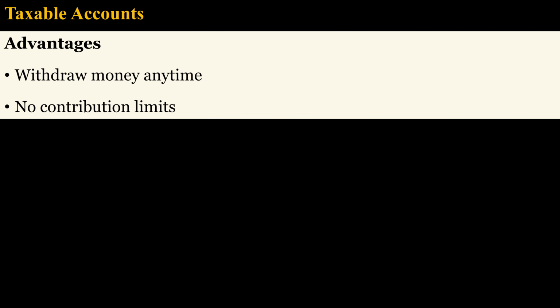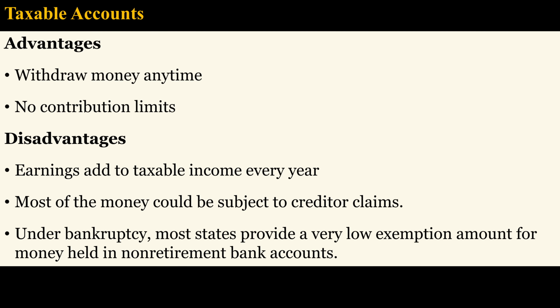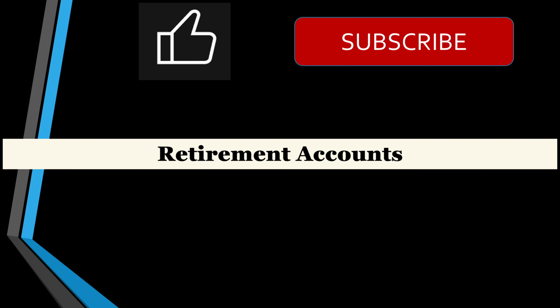The main advantage of taxable accounts is that you can withdraw the money anytime, and you can contribute as much as you want. The disadvantage is that earnings add to taxable income every year, which means you will have less money to invest in the following year. Moreover, money held in non-retirement banking accounts is usually subject to creditor claims, and under bankruptcy, most states provide a very low exemption amount that can be protected from creditors. An exemption of $300 is common.